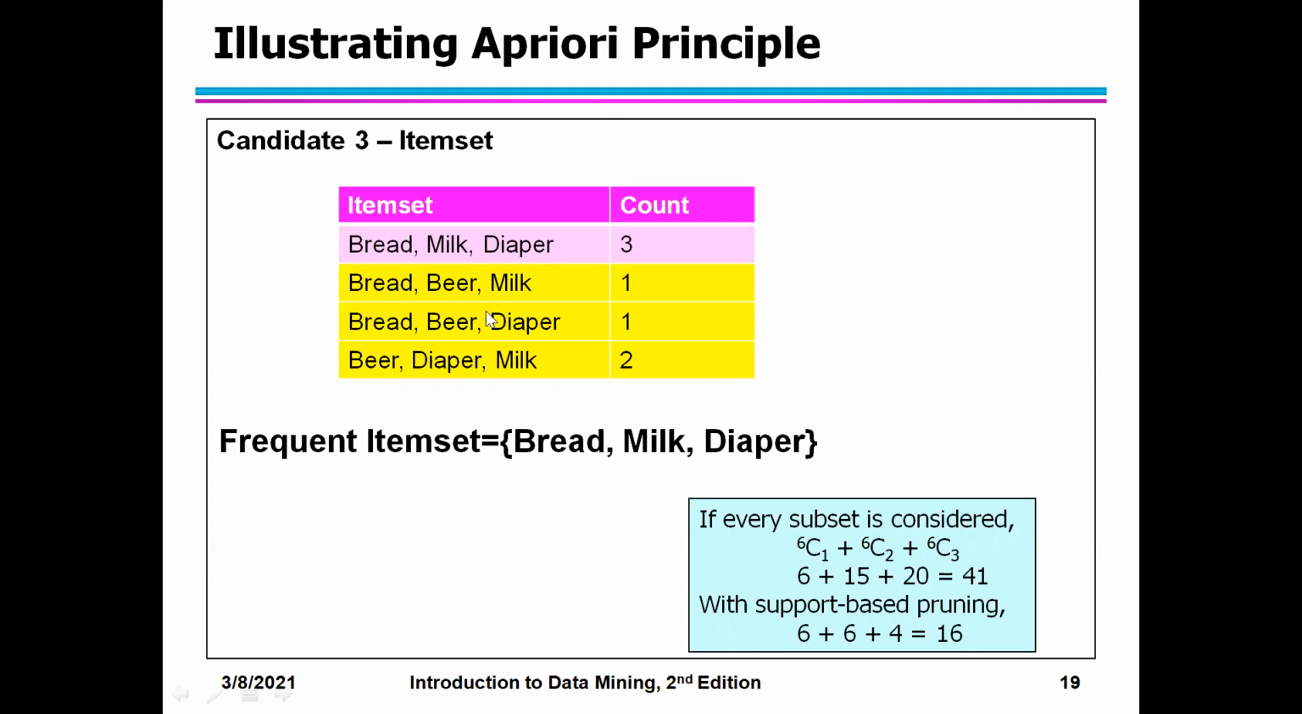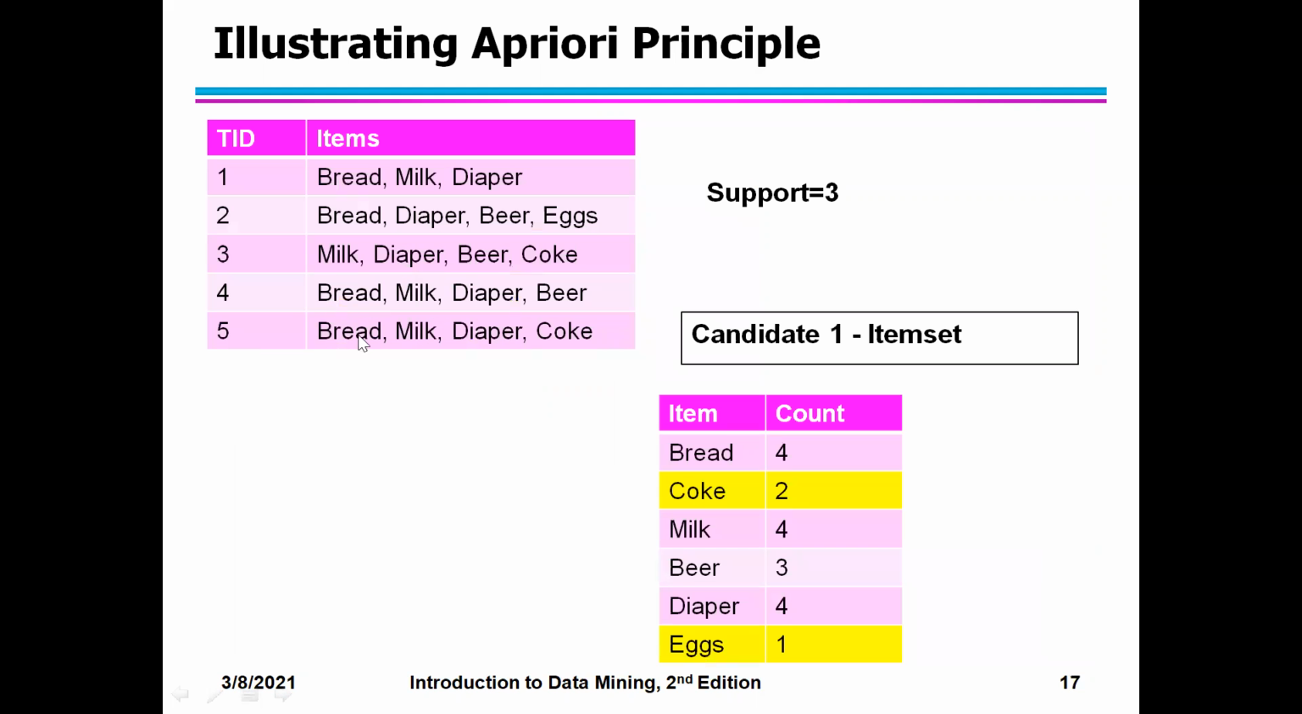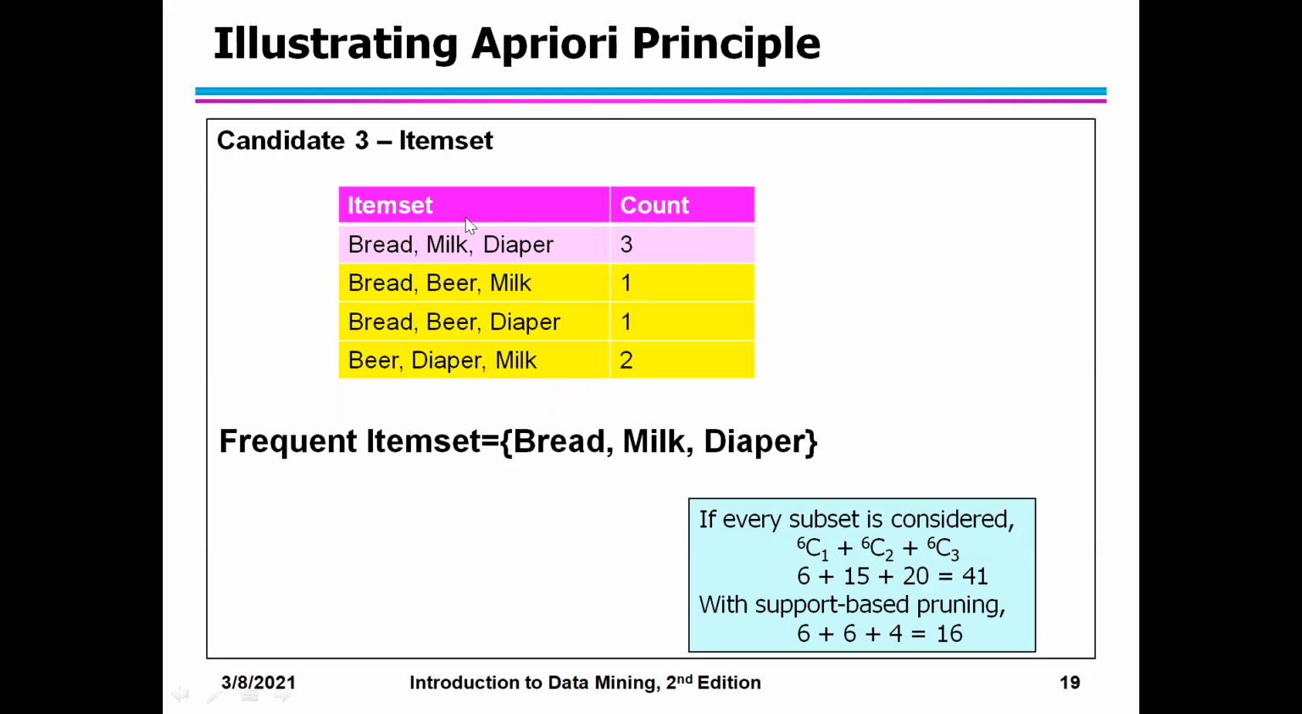Again, the same process we have to repeat now. You have to go back to your original table and check how many times these three will appear together. Bread, milk, and diaper. Bread, milk, and diaper appears in transaction 5, in transaction 4, and in transaction 1. So the count will be 3.